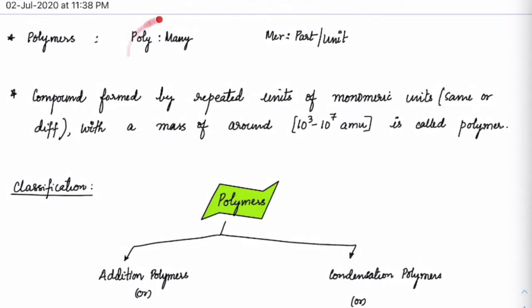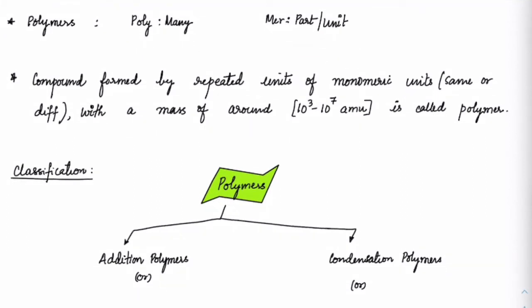See, the word polymers comes from poly as in many and mer as in parts. So, many parts of a particular substance are called polymers. Now, compounds formed by repeated units of monomeric units, right? And with a mass of around 10^3 to 10^7 mu, that is called a polymer. Okay.